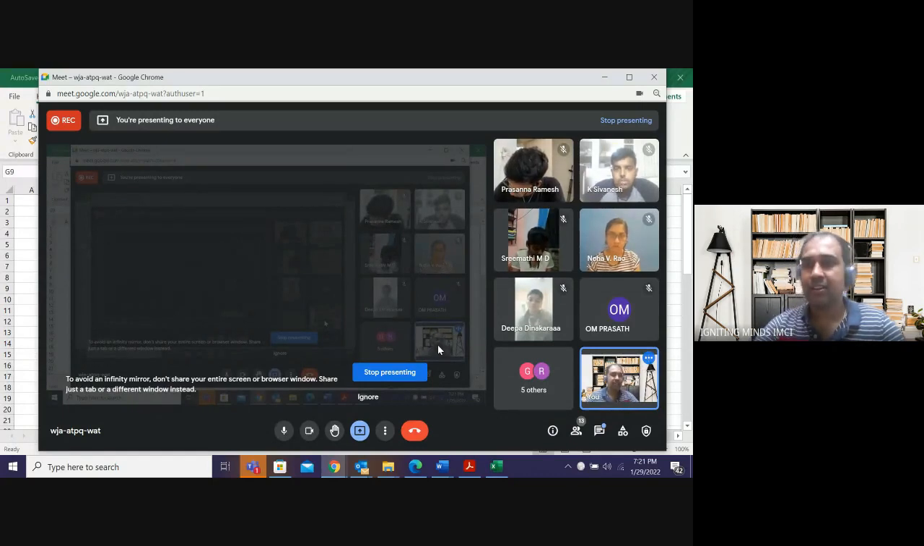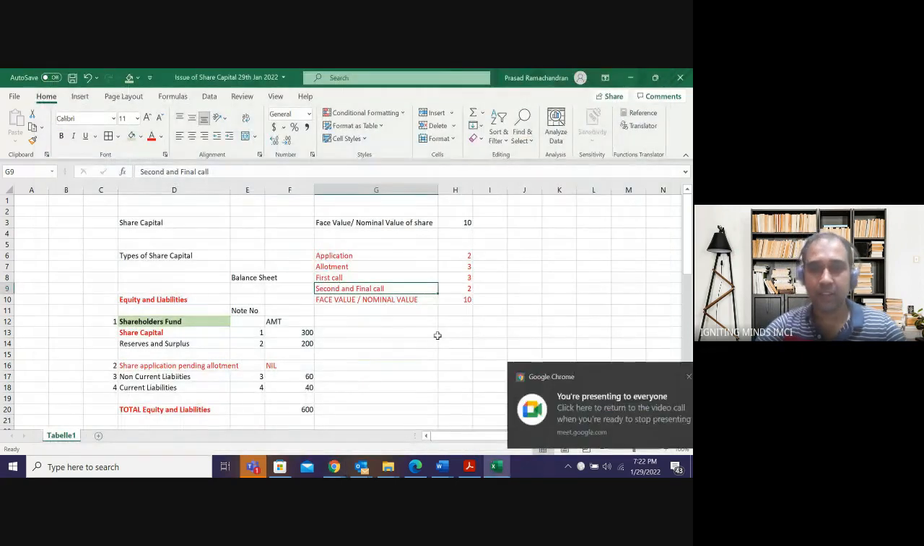Clear? The first call they can make after 2 months, the final call they can make even after 3 months or 6 months, depending on when the company wants the money. They can call it. Am I clear? So these are the stages in which the company makes a call.